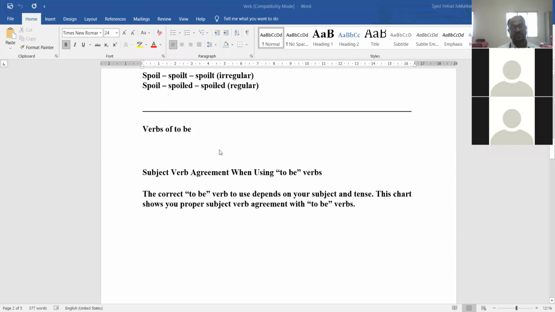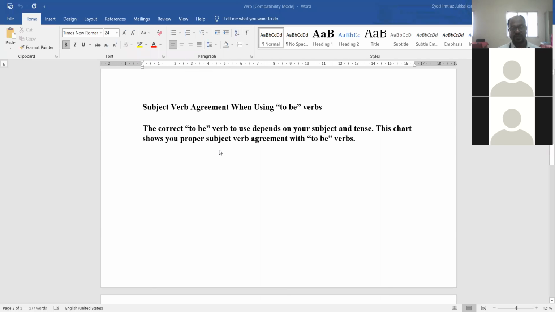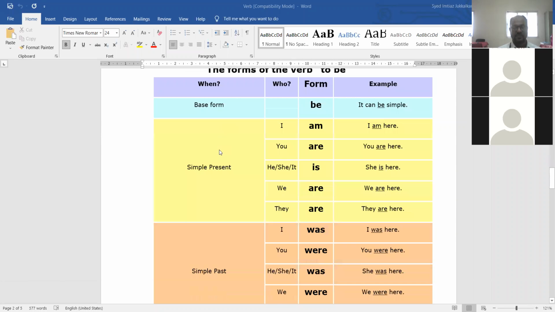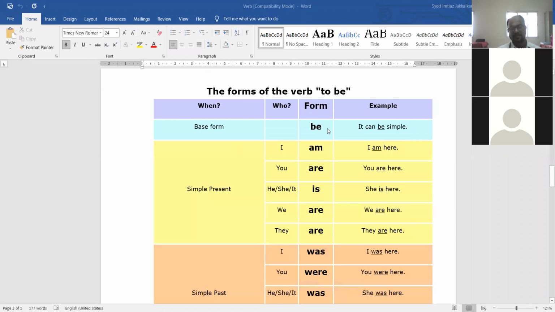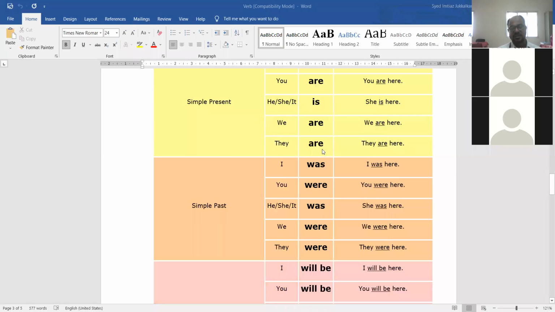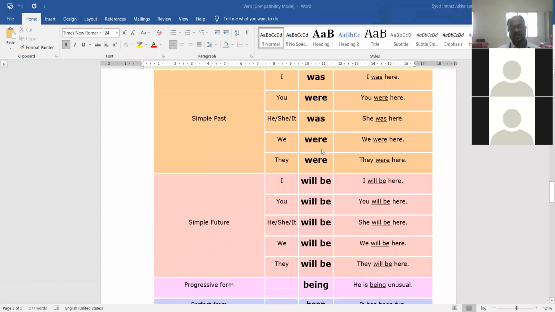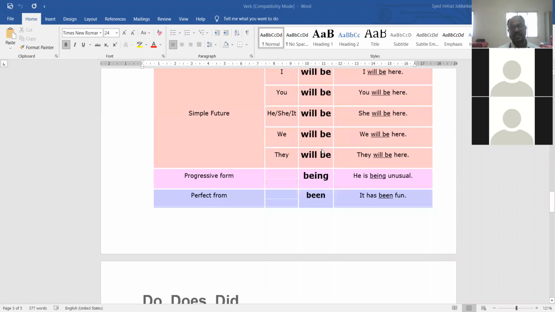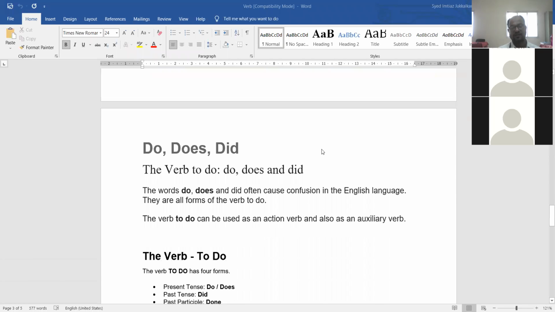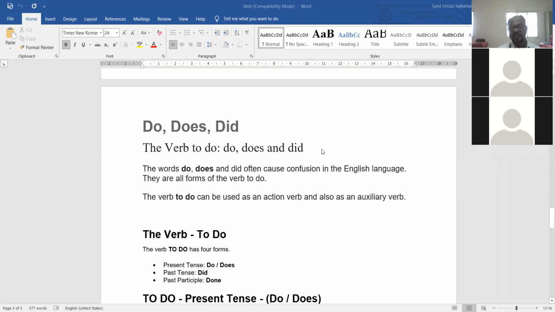Then we have seen verb of to be चे सुद्धा वेगवेगळे प्रकार असतात. verb of to be चे आपण जे टाइप्स आहेत ते टाइप्स इन डिटेल डिस्कस केले आहेत. be, am, are, was, were, will be, then being and being. These are the different forms of the verb of to be. Then we have also seen do, does, did.